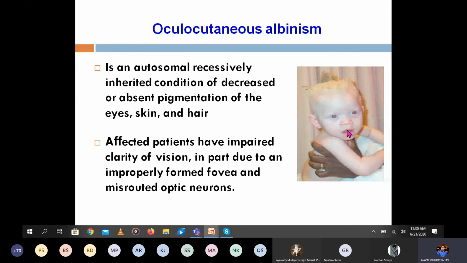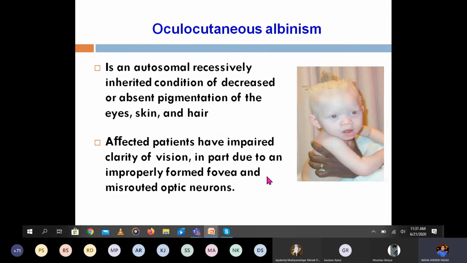Like this, you can see the children, the skin and the color of the hair. It is an autosomal recessive inherited condition of decreased or absent pigmentation of the eye, skin and hair. All three you can see: the skin, the eye and the hair.